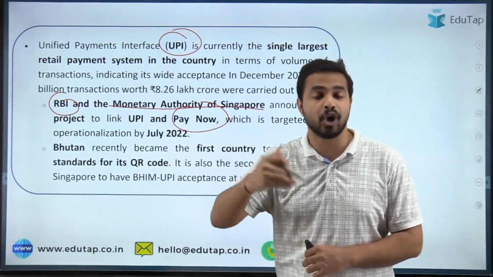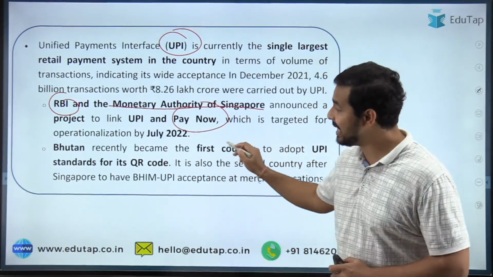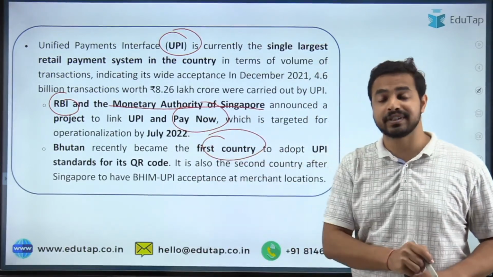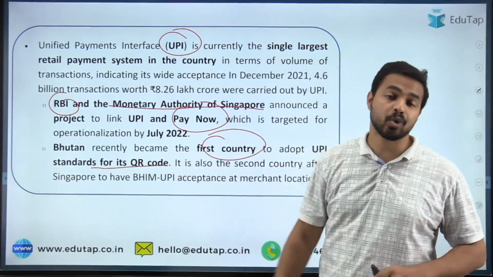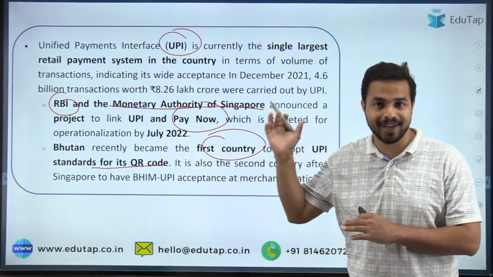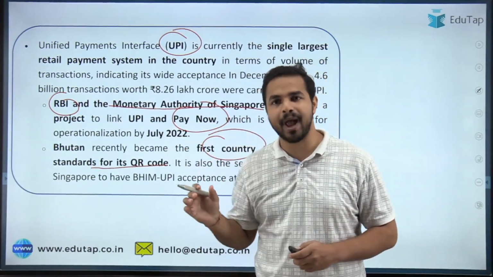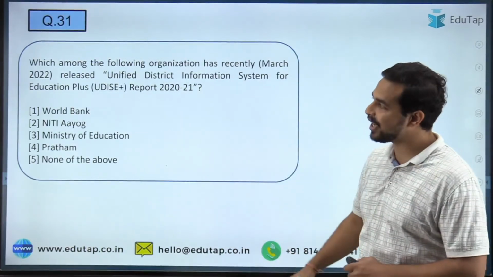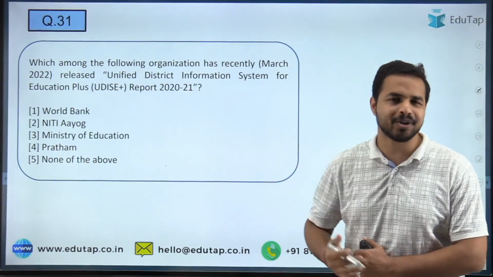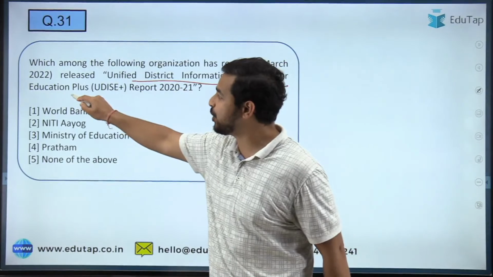बट जब हम बात करते हैं अडॉप्शन की, यूपीआई के जो स्टैंडर्ड्स उसको अडॉप्ट करने की, सो इट वाज बेसिकली Bhutan became the first country across the world to adopt the standards for its QR code। तो अपने QR code के लिए उन्होंने यूपीआई के स्टैंडर्ड्स को अडॉप्ट किया है, and that is what is the right answer to this particular part. Absolutely right. So let's move on to the next question here. So guys, the next question is on once again a very important report, that is Unified District Information System for the Education Plus.